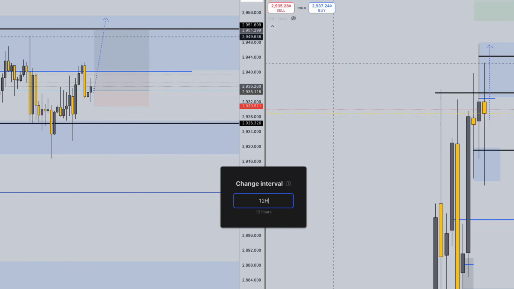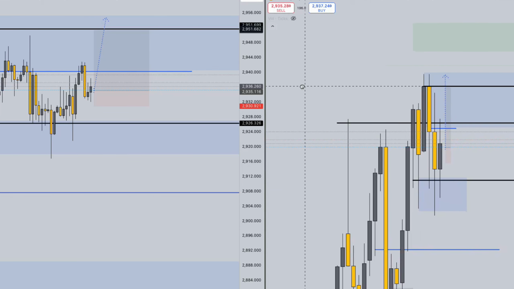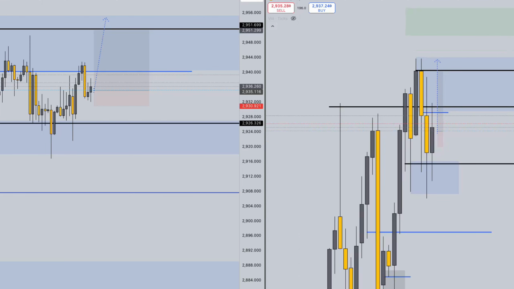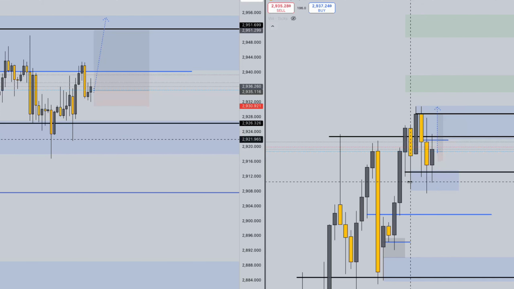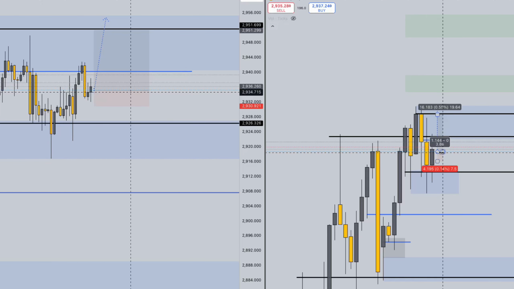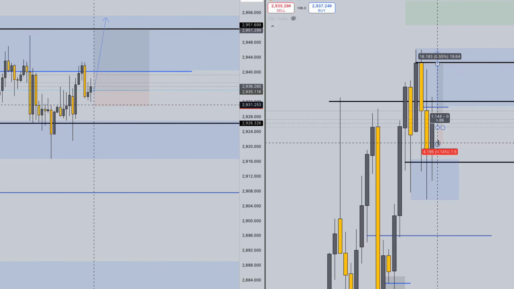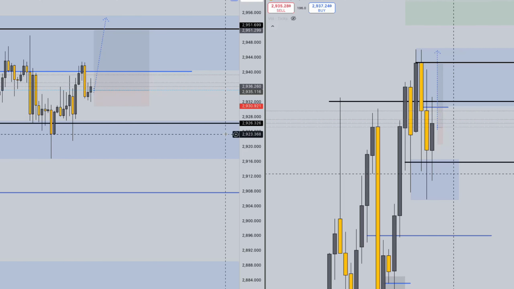Let's zoom in a little bit more on the right hand side. Currently looking at the 12-hour time frame, and you can still see some type of higher low forming here at this area of demand based on the 4-hour time frame. If on the 12-hour time frame we get some type of pullback, it's literally the same setup. If we get this, let me draw it real quick.